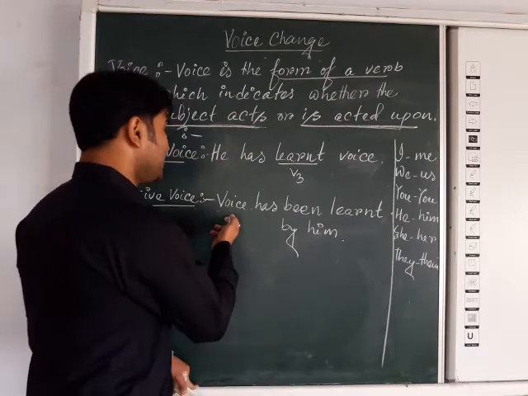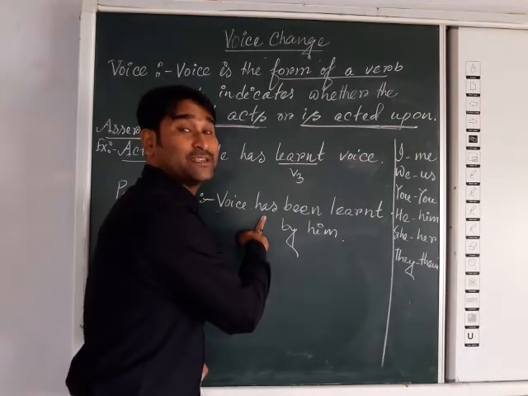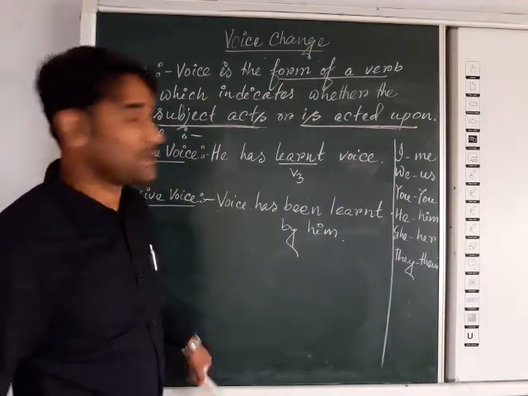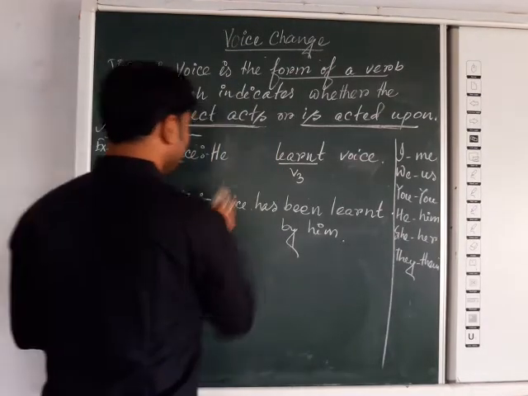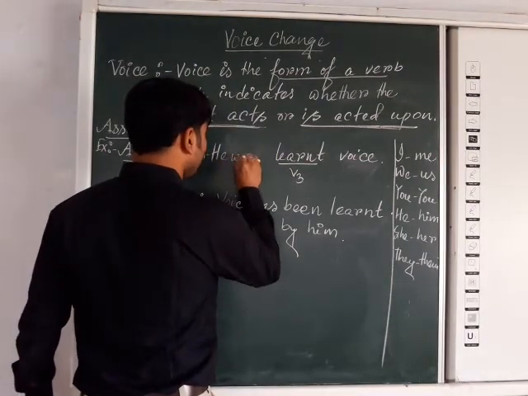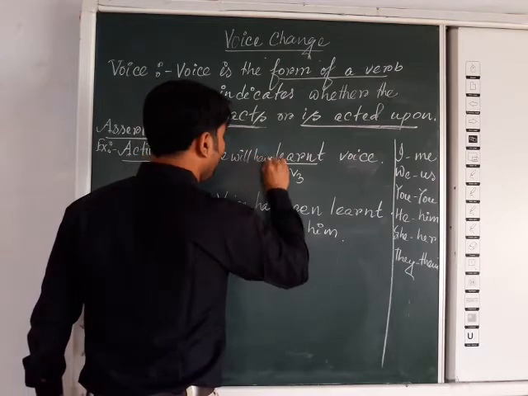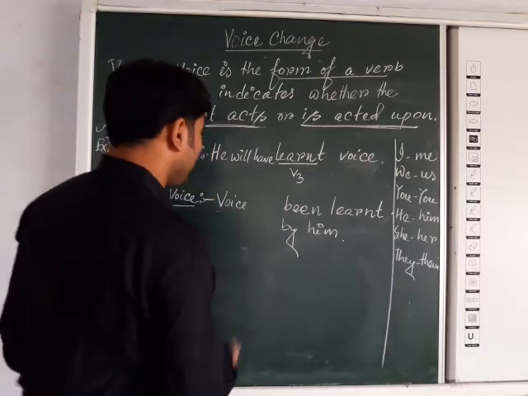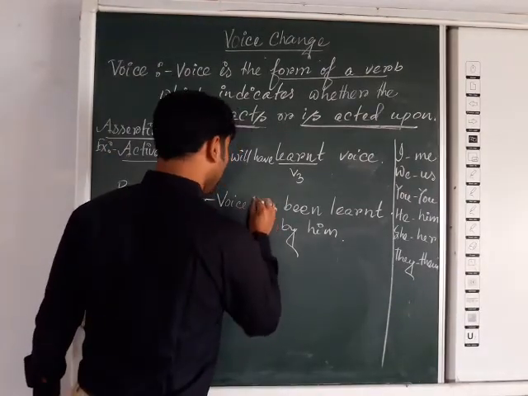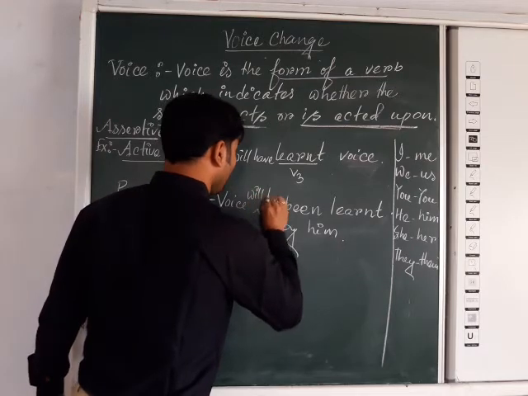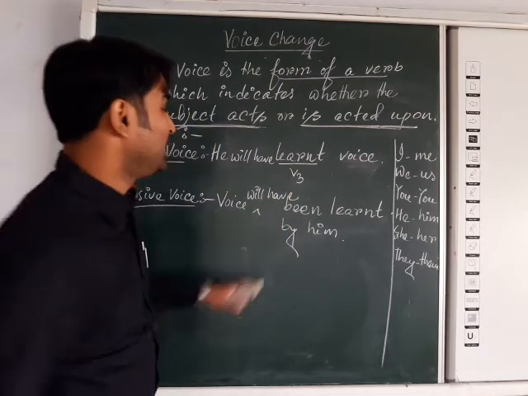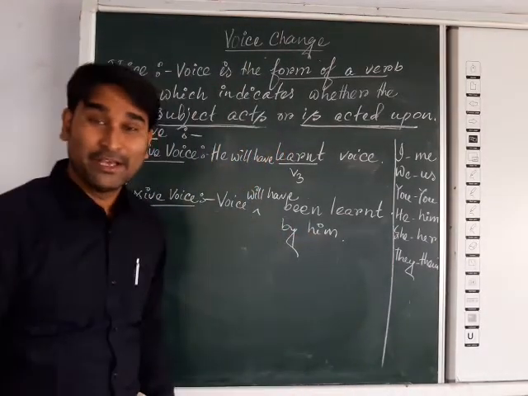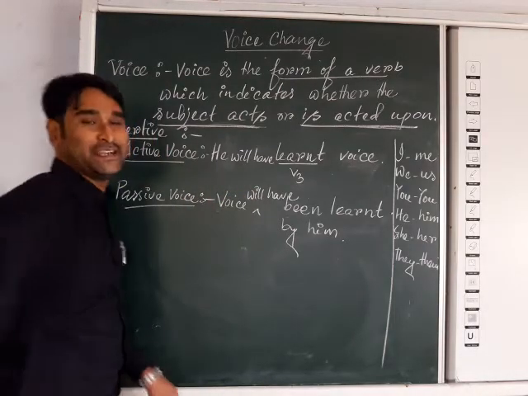Okay, if it is the plural number, then it will be have. So voices have been learned by him. Now, if we go for the future tense, suppose he will have learned voice. He will have learned voice. Simply the verb will be changed. Voice will have been learned by him. Okay. So these are all about assertive sentence voice change.